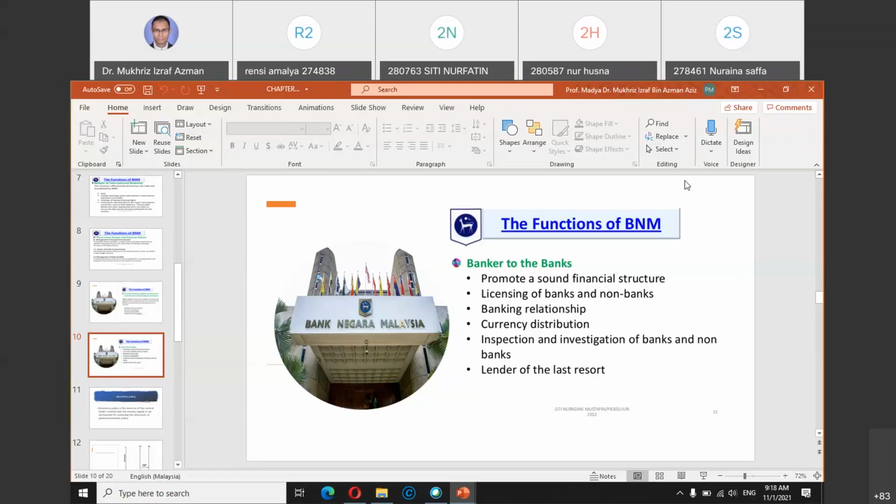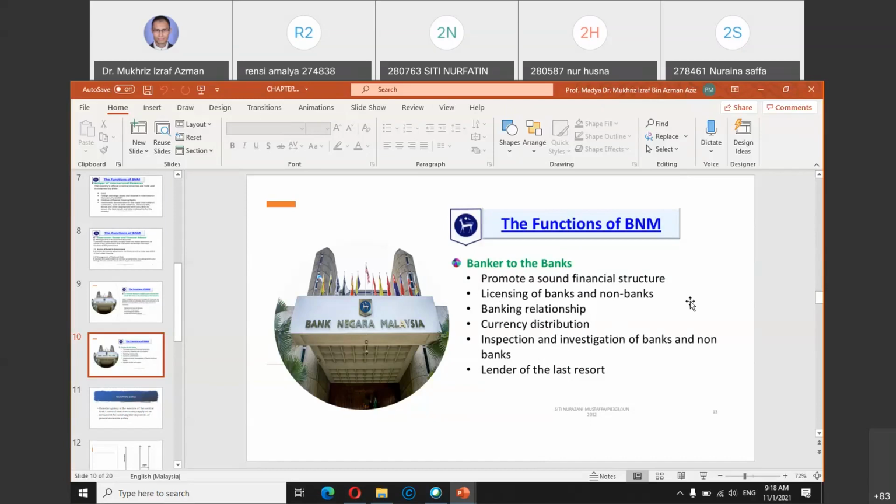If a commercial bank is running out of cash, they can request the central bank to be the lender. In other words, they can borrow money from the central bank.